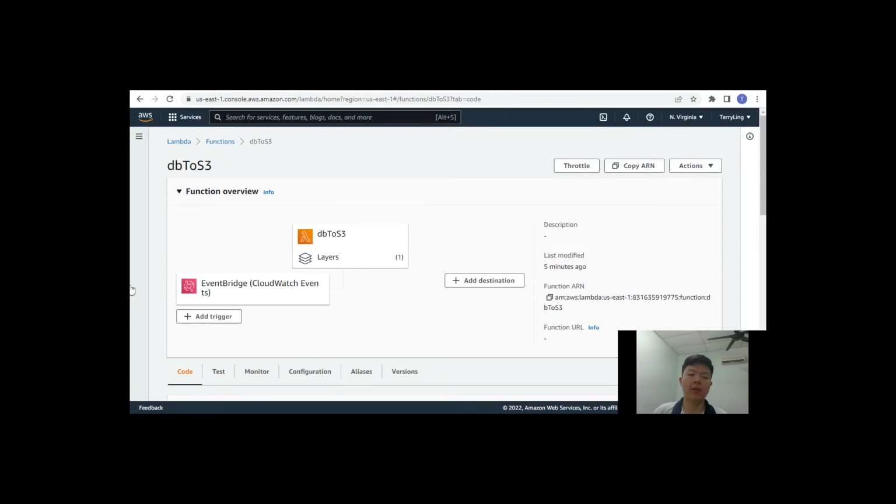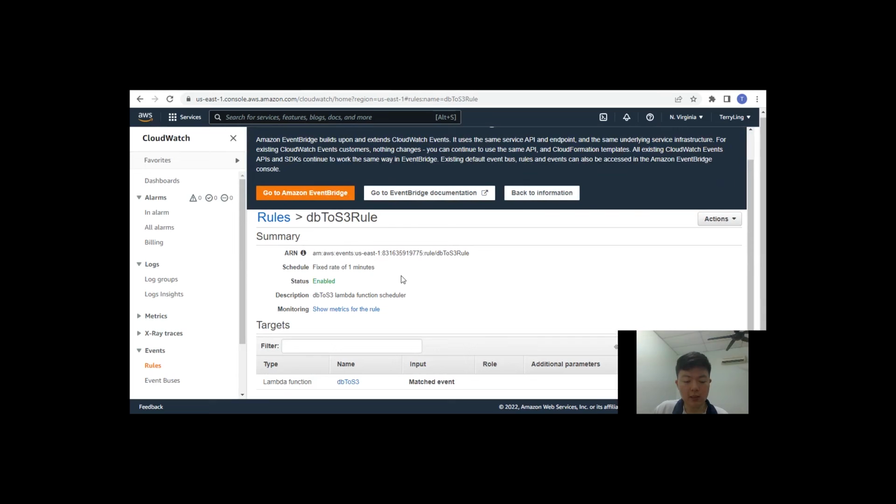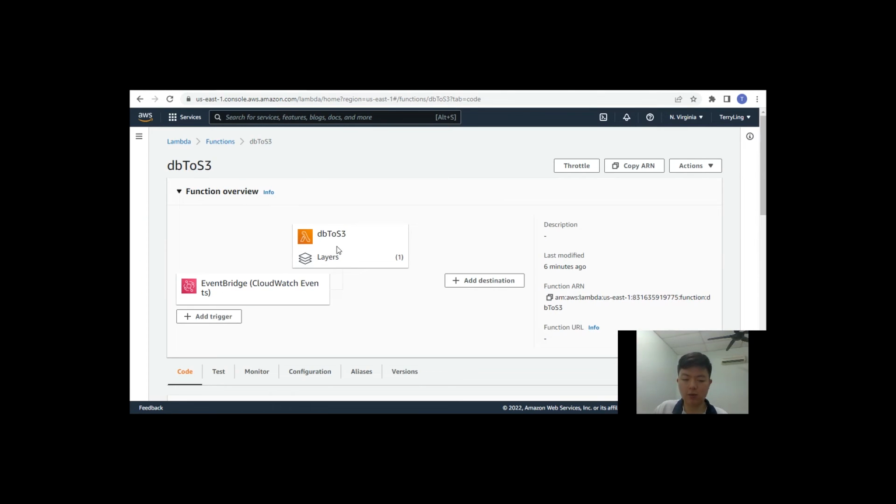Hello sir, next I'll be talking about the AWS console part for data flow from DynamoDB to S3. This is the Lambda function we use to get data from DynamoDB and send it to S3, and it is triggered by a CloudWatch event. This is the CloudWatch event rule that triggers the Lambda function. Every 1 minute it will trigger DB to S3 for testing purposes, which is this one.